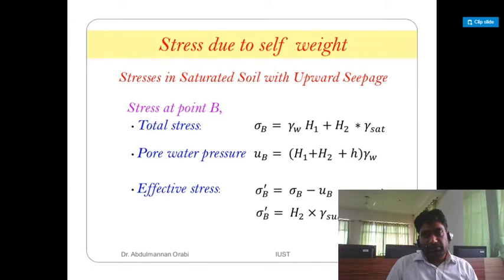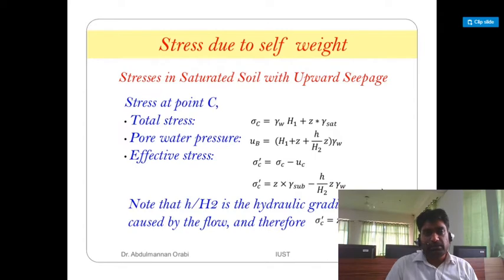Stress at point B: total stress sigma B is equal to gamma W H1 plus H2 into gamma sat, pore water pressure UB is equal to H1 plus H2 plus H into gamma W. Effective stress sigma B dash is equal to sigma B minus UB, and sigma B dash is equal to H2 into gamma submerged minus H gamma W.